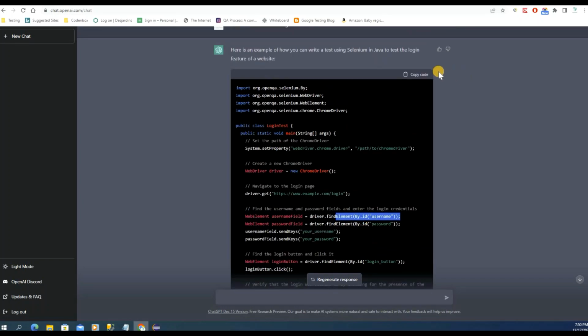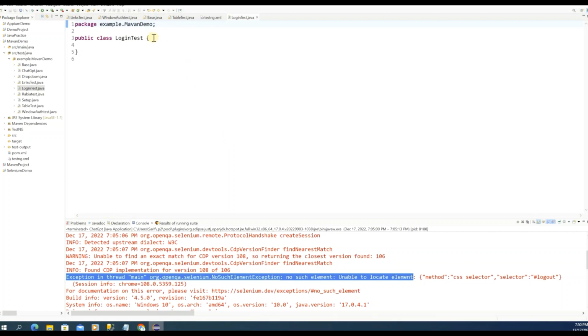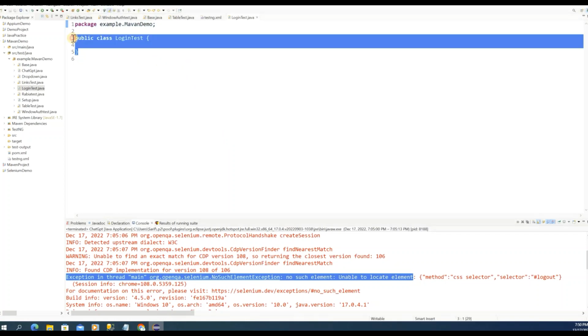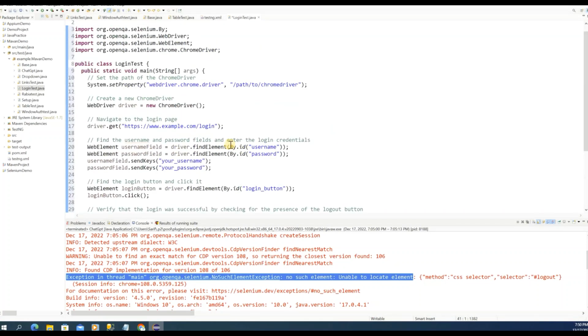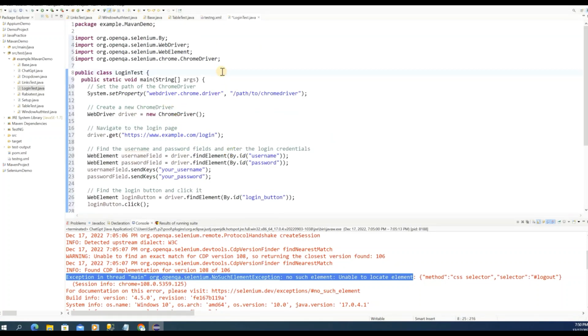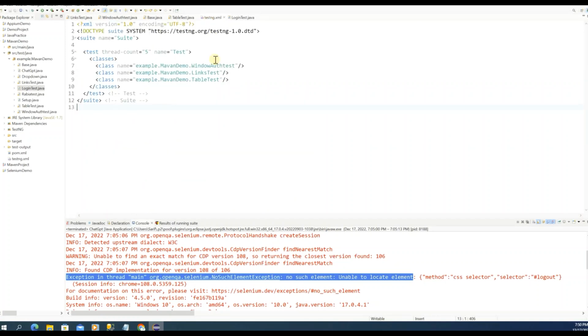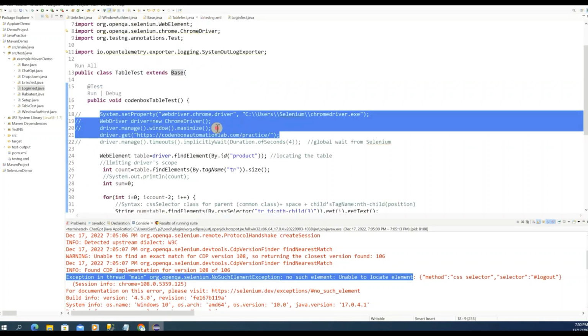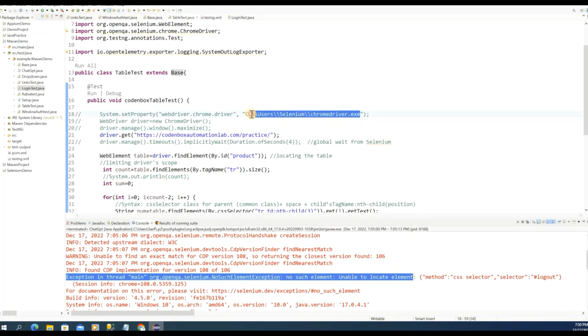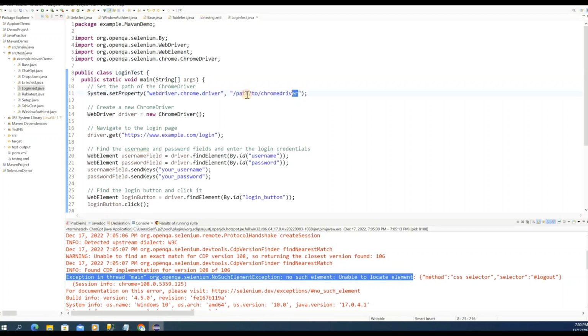That's pretty good. Let's copy the code and see whether it works or not. I have a class called the login class. Let's replace the code over here, save it, and then I will update the value. It is Chrome, so let's update the value. This is my root directory, I mean, the value of the driver.